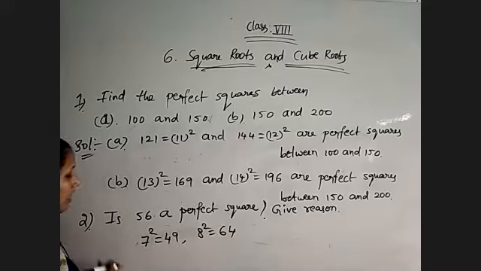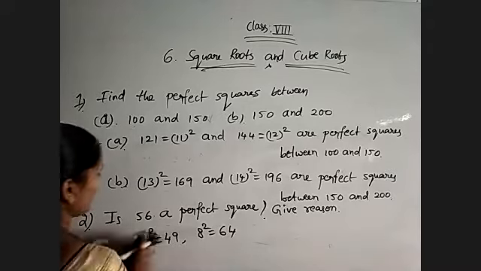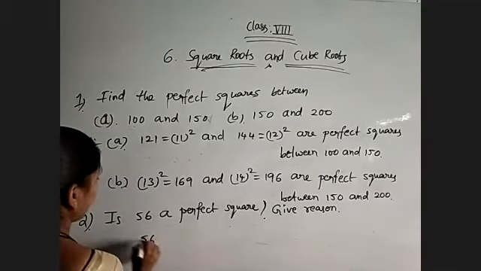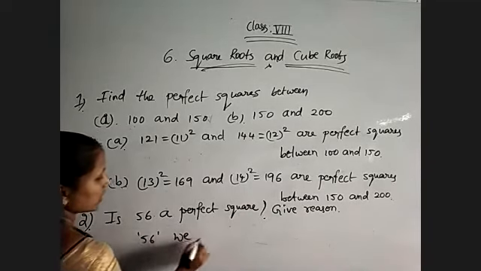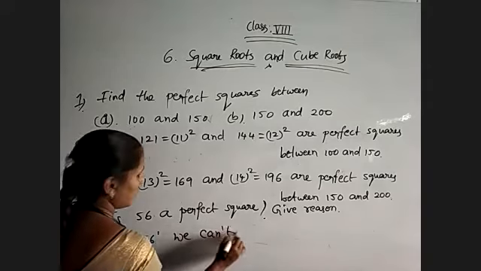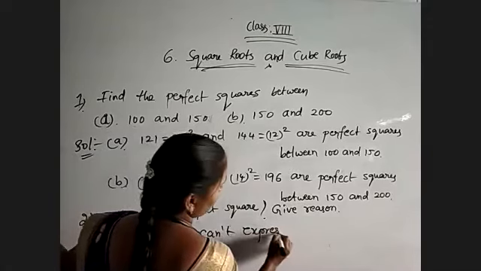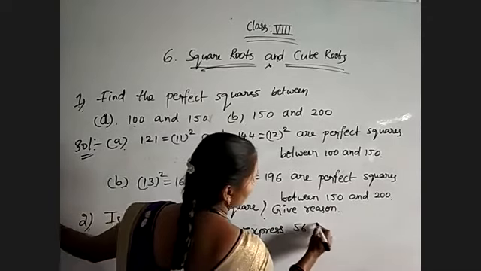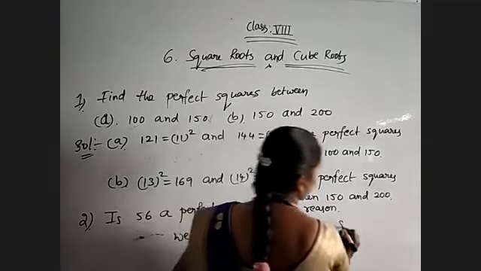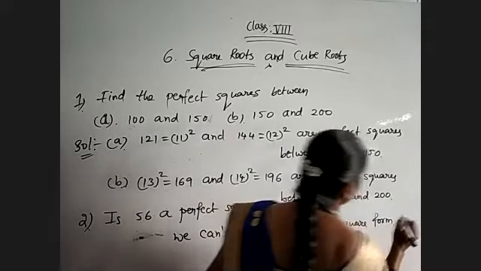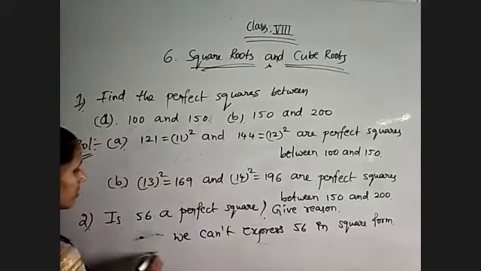So 56, we can't express 56 in square form. So 56 is not a perfect square.